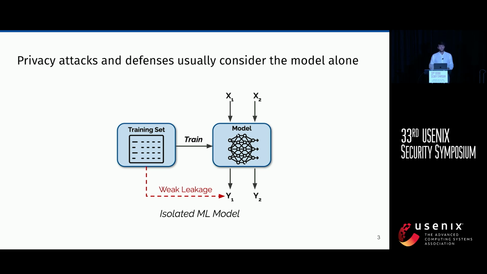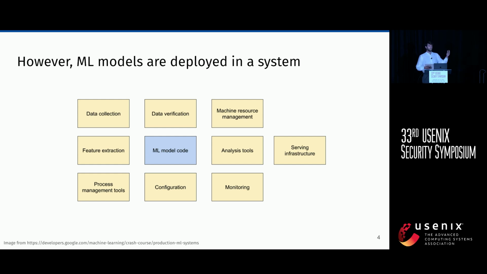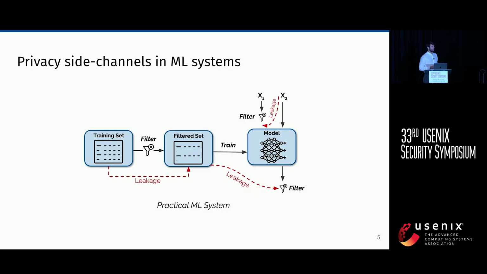However, what happens in practice is that these models are deployed within a much broader and more complex system, which includes components in the training pipeline and components in the deployment pipeline, and this is really much more complex than just the model itself. As such, when we look at a machine learning model as part of a broader system, it turns out we can leak much more private information. For this reason, what we do in our work is find, inspired by the traditional security literature, privacy side channels in machine learning systems.